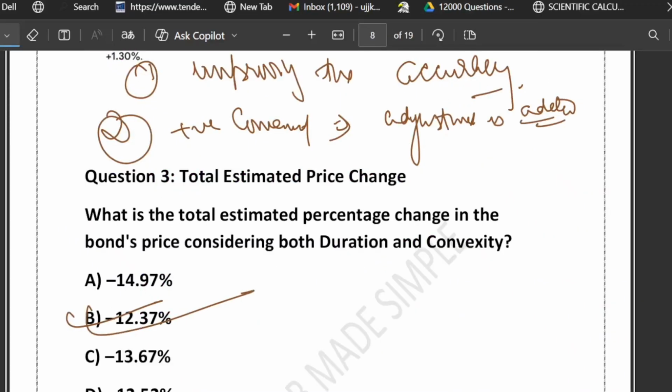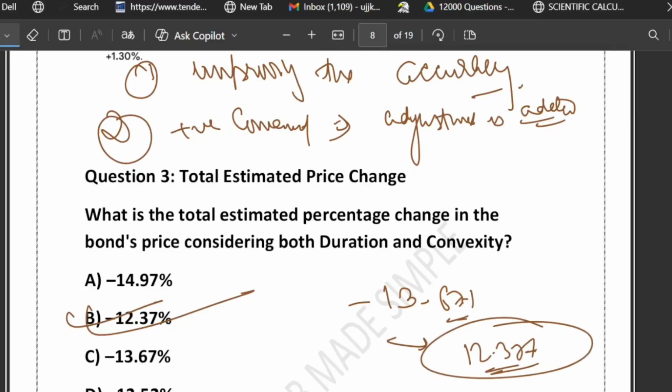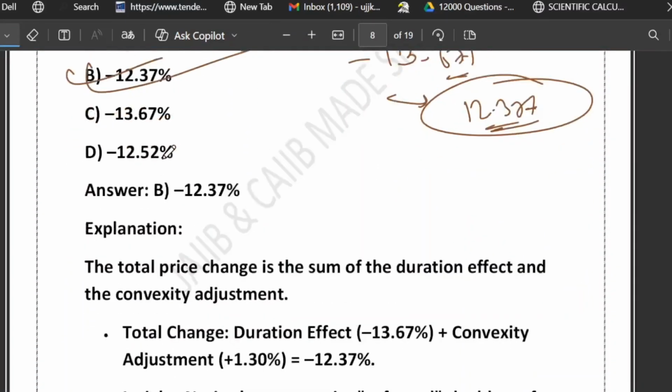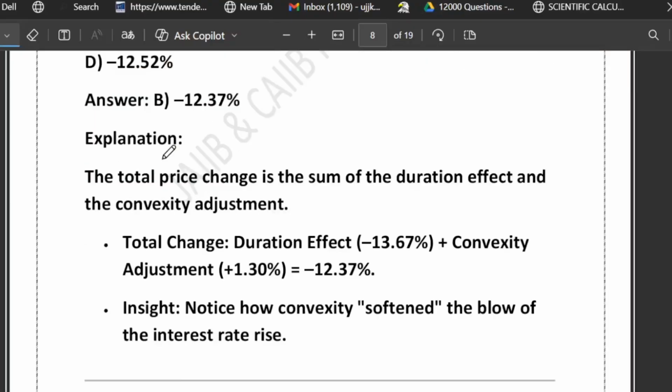So convexity softens the blow of the interest rate hike. Without convexity, the drop was 13.67%, but with convexity it is only minus 12.37%. So duration gives you the big picture, convexity fine tunes it, and the total change is the sum of both of them: duration effect plus convexity effect, which is minus 12.37%. I hope it is crystal clear.